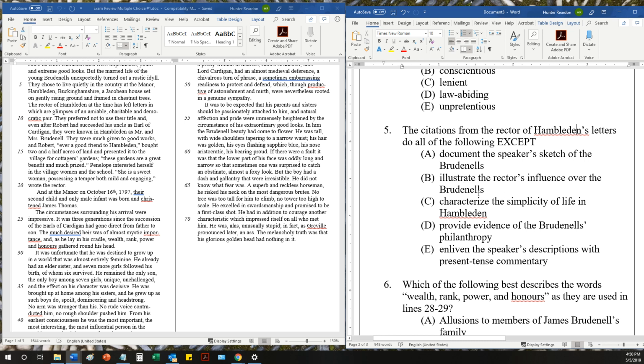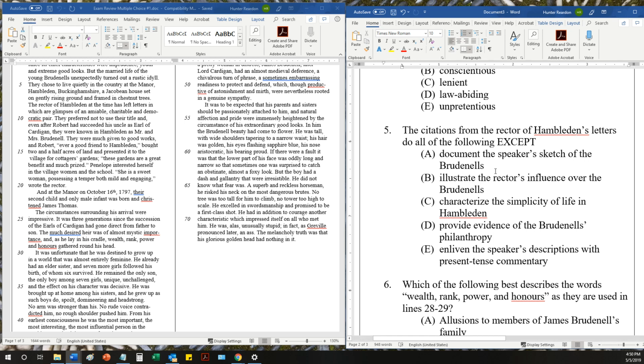Yes, in some cases, religious folks or people who have religious power, religious positions can influence the behavior of the people in their geographic area or the area for which they are geographically responsible. But in this case, it doesn't. The evidence doesn't actually support that. So B is the correct answer.